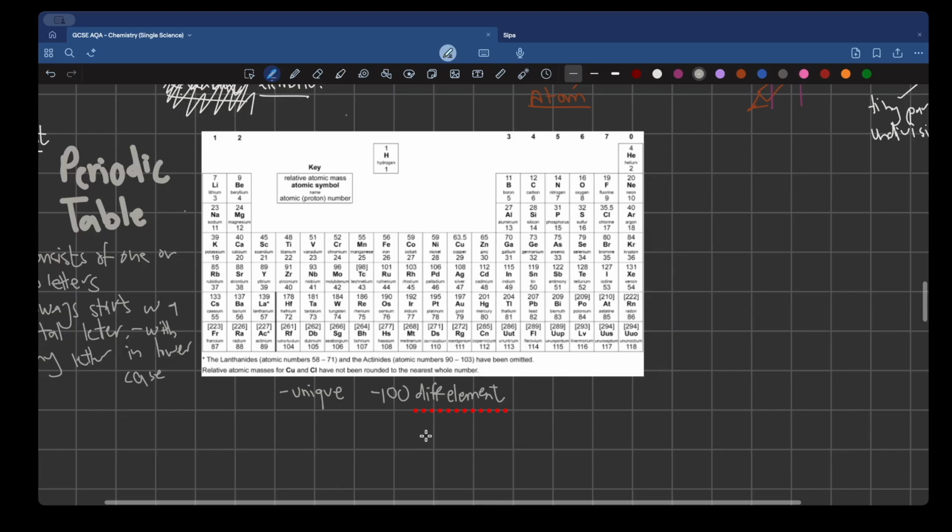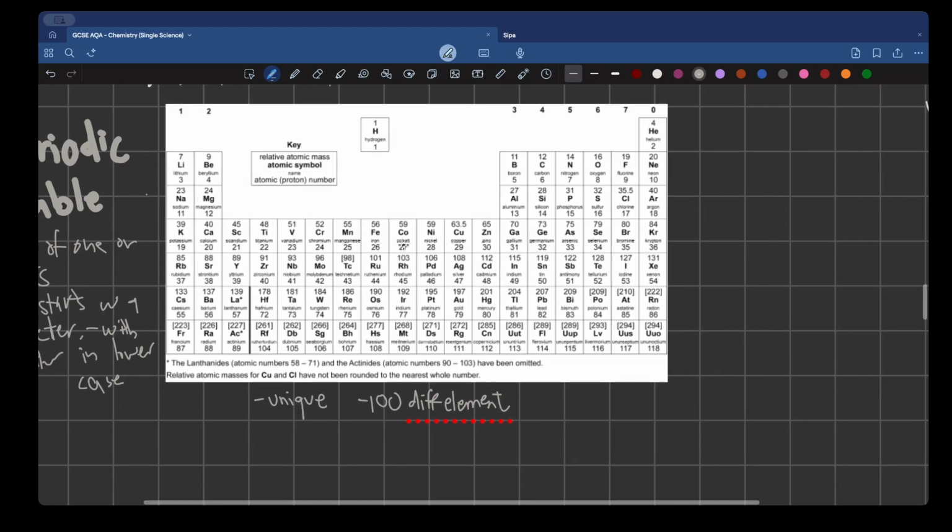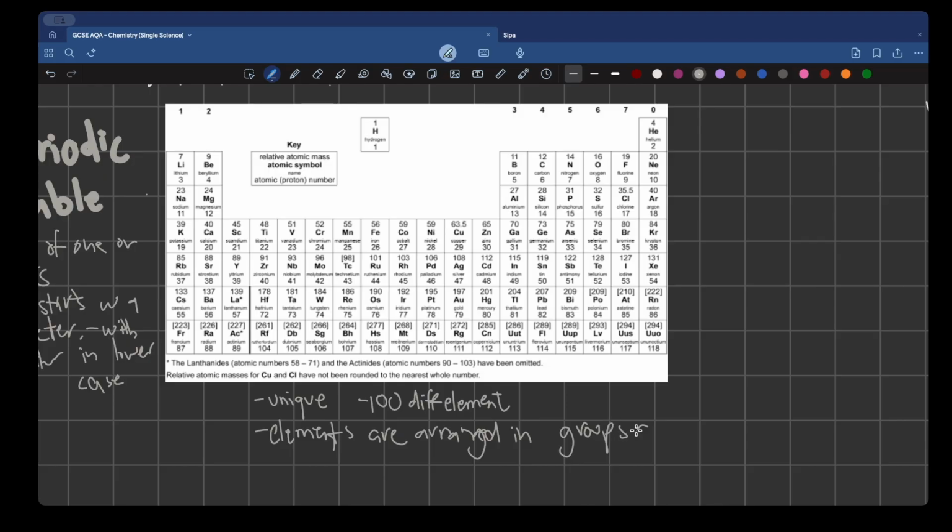Okay, so all the elements are unique. No name is repeating. There are about 100 different elements in your periodic table, and your elements are arranged in groups and periods.